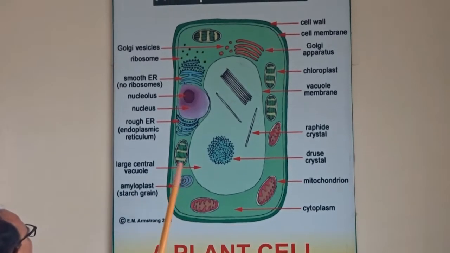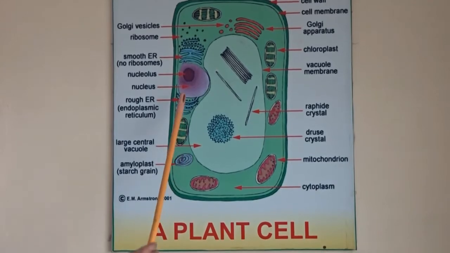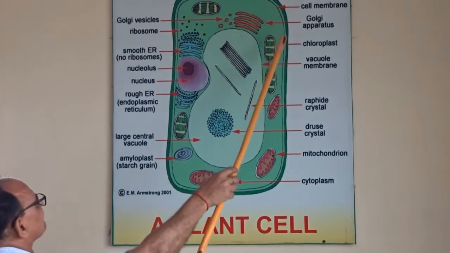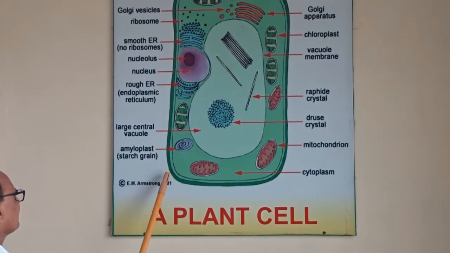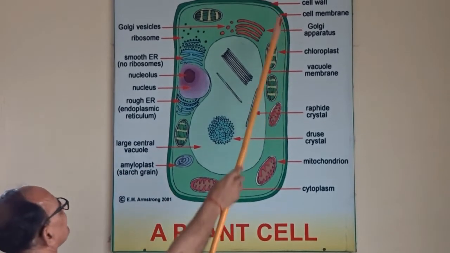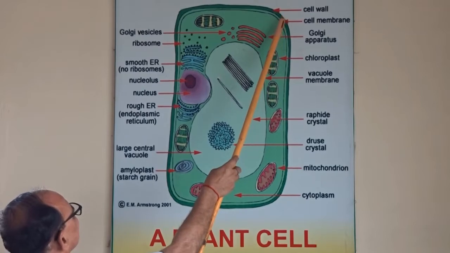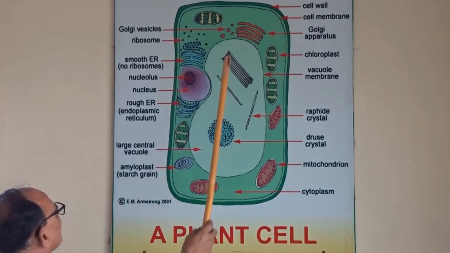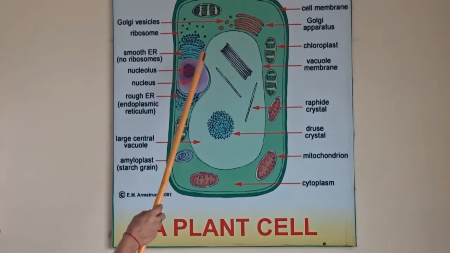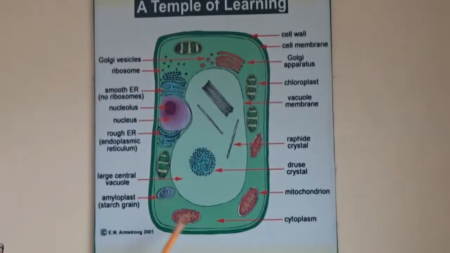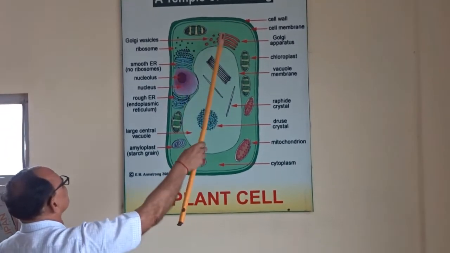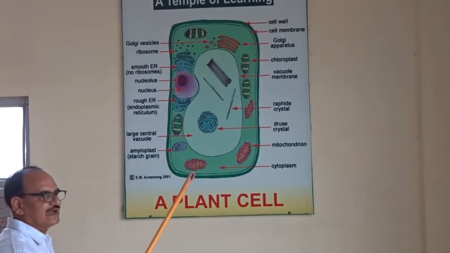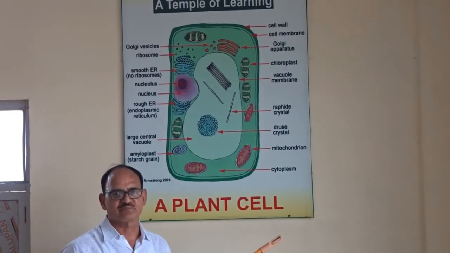Just you see that this is the cell membrane, and in case of plants there is a cell wall and then the cell membrane, and then there is a nucleus. Purkinje named the fluid in the cell protoplasm.